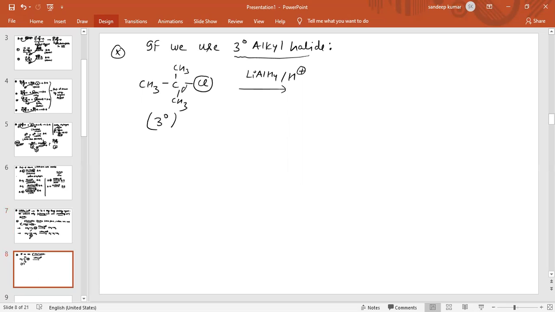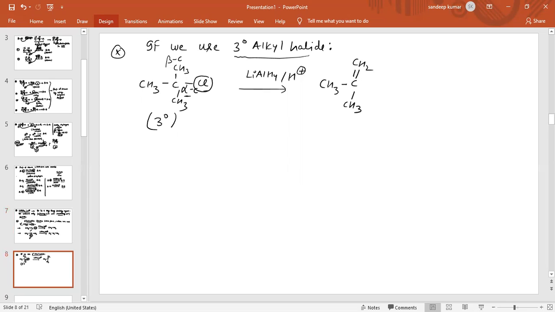So this is the alpha carbon, the carbon attached to the functional group, and the next carbon is the beta carbon. We remove Cl from the alpha carbon and hydrogen from the beta carbon, and there is formation of a double bond between the alpha and beta carbon. So this is an elimination reaction.